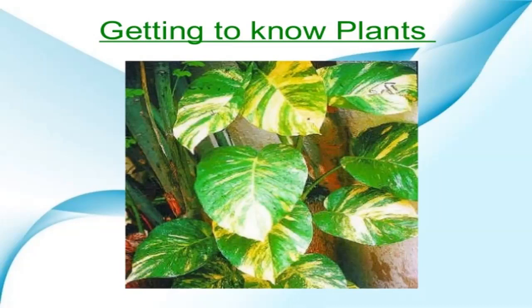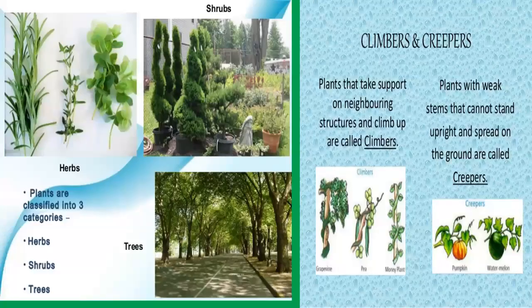Most of the plants bear flowers. They are called flowering plants. Some of the plants do not bear flowers. They are called non-flowering plants. Most of the plants can be classified into three main groups: herbs, shrubs, and trees. On the basis of their size, nature of stem, and lifespan, plants may be herb, shrub, or trees. So we will discuss all these details.